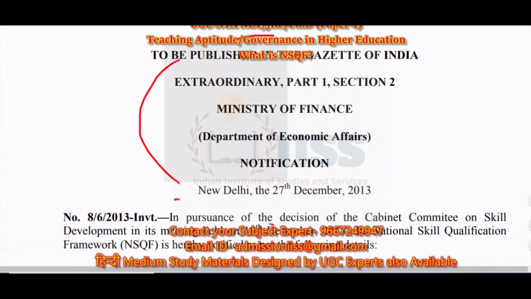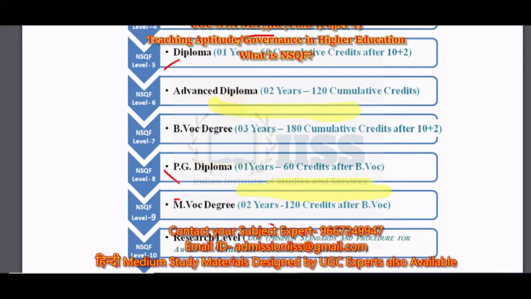Yeah, so you have to remember only the date of its implementation, that is 27th of December 2013 by the Ministry of Finance. The second thing which you have to remember is this particular table which I just showed you. And in this table also the numbers level-wise